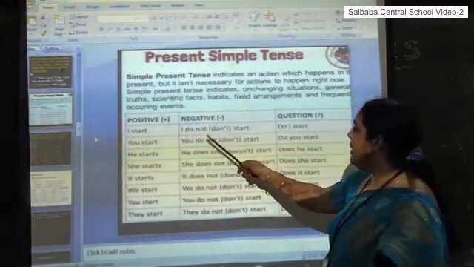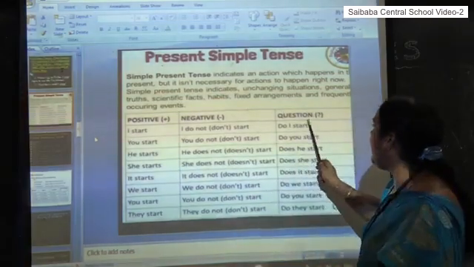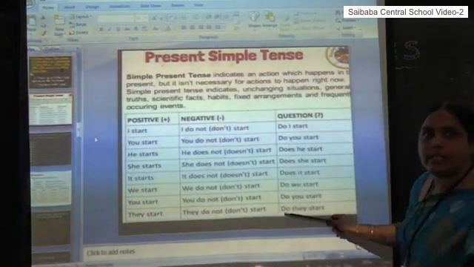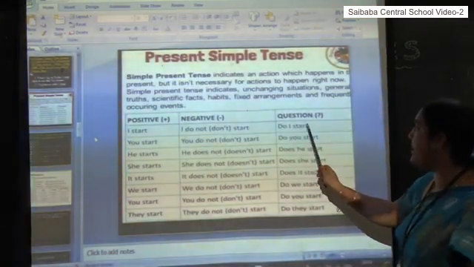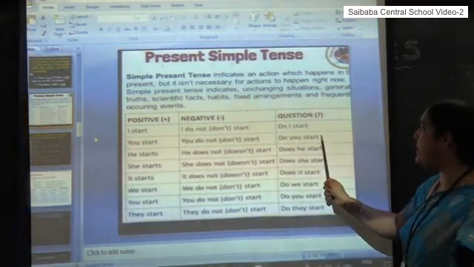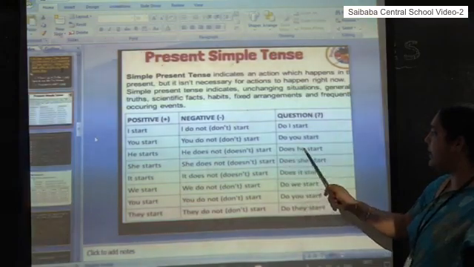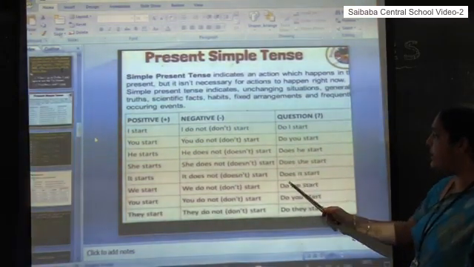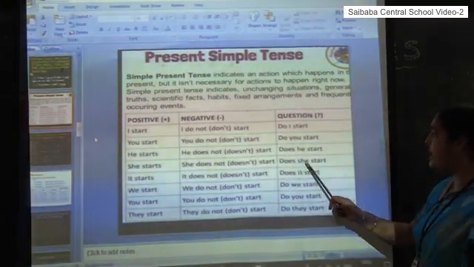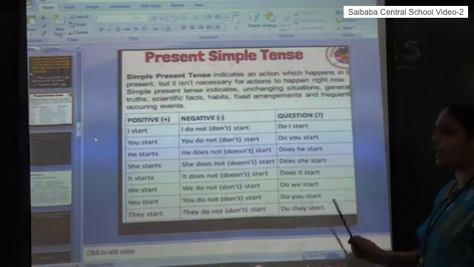In the same way, negative sentences and questions, as we discussed before. Do I start? Do you start? If you observe here, does for third person singular. Does he start? Does she start? Does it start?